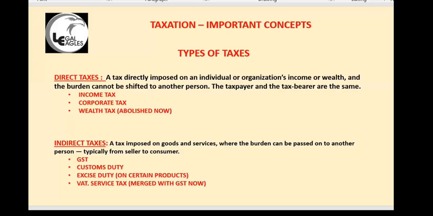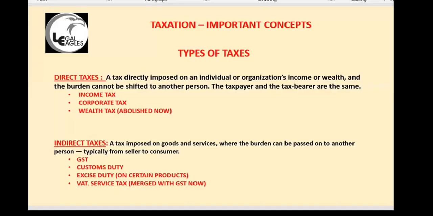So when you are buying a product, let us say you are buying a mobile phone. The price is 10,000 rupees, and GST is 18%. So 10,000 plus 18%, 11,800 rupees is the cost the distributor or dealer is collecting from you, the customer. You want to buy the phone, you have to pay 11,800 rupees. The phone cost is only 10,000 rupees. GST, goods and services tax, is 1,800 rupees on the mobile.